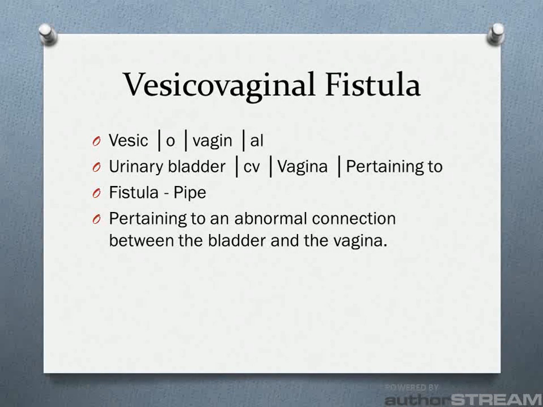Vesicovaginal fistula: vesic for urinary bladder, O as a combining vowel, vagin for vagina, and al for pertaining to. Also, a fistula is kind of like a pipe or a connection between two things. So a vesicovaginal fistula is an abnormal connection between the bladder and the vagina.